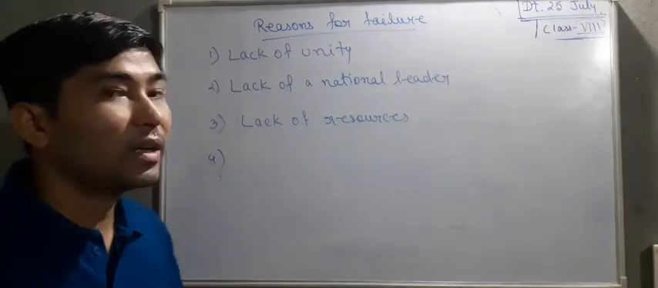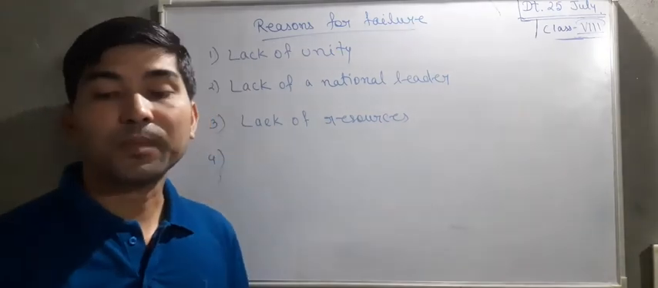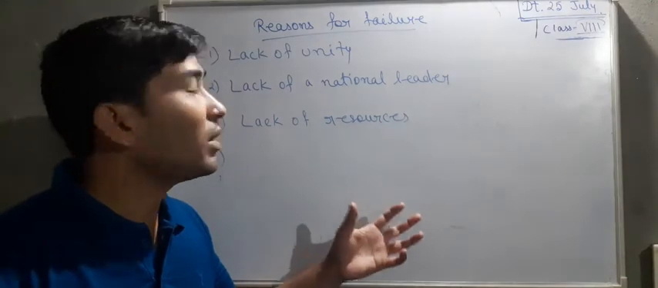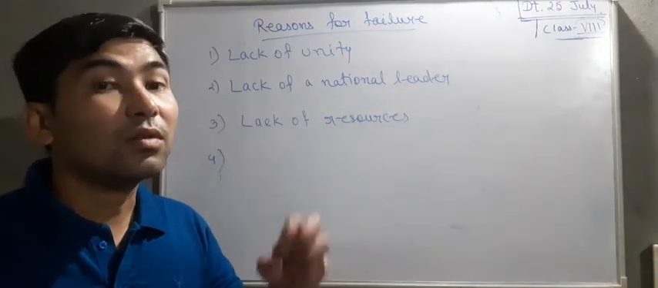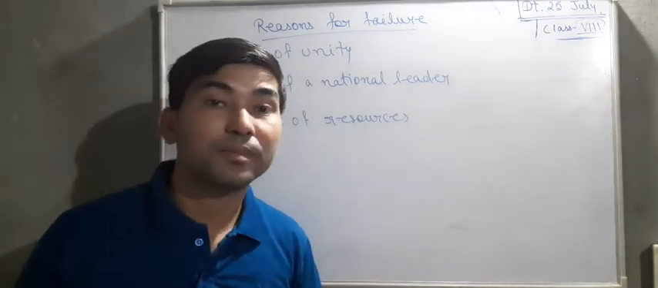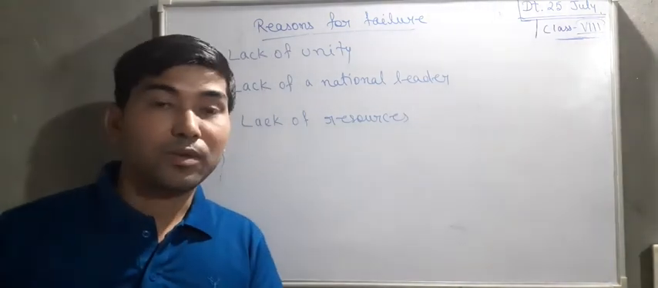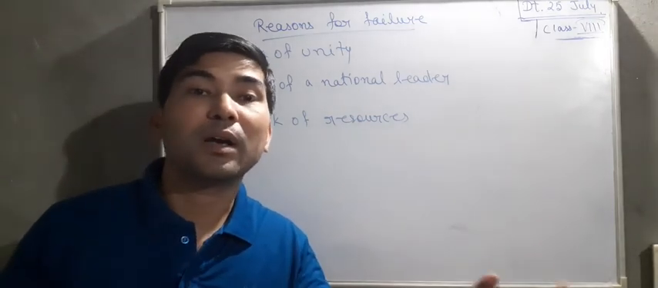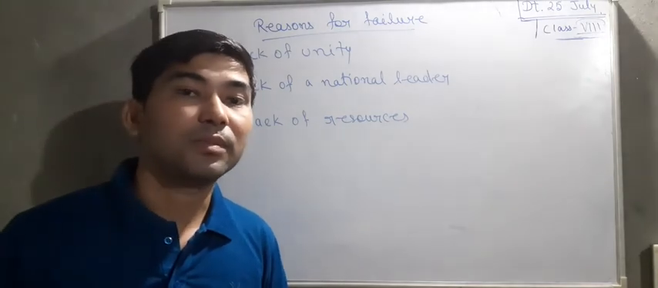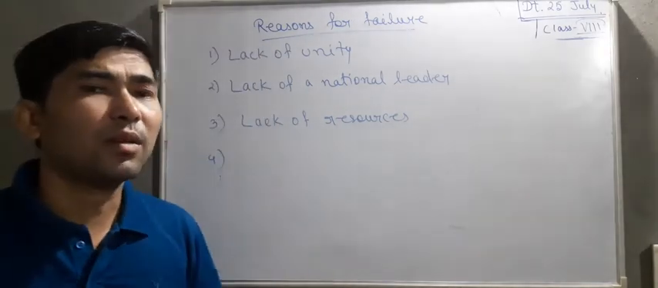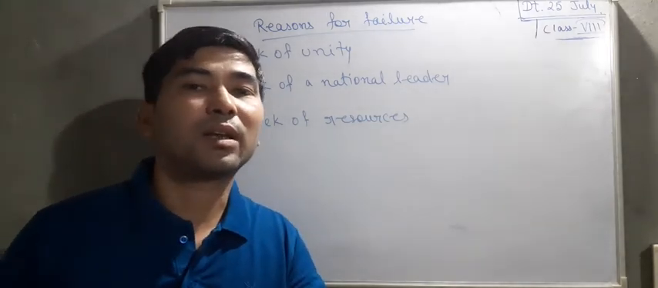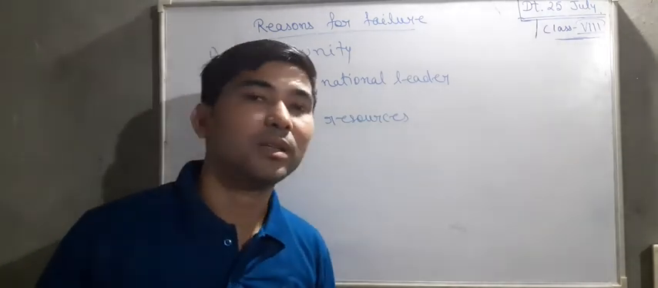Next is lack of a national leader. Okay, lack of a national leader here, I mean to say that there is no active leader who controls this revolt, that is the revolt of 1857. As you know that Kunwar Singh was active in Bihar. In Jhansi, Jhansi ki Rani, Lakshmi Bai was active. Whereas Nana Sahib in Kanpur. But you see, these are all local people in local areas, but no national leaders were there.